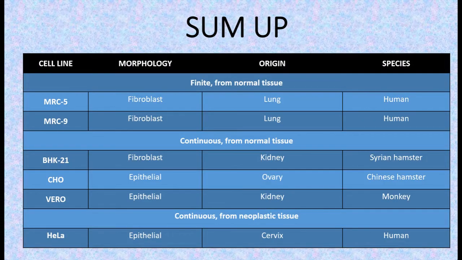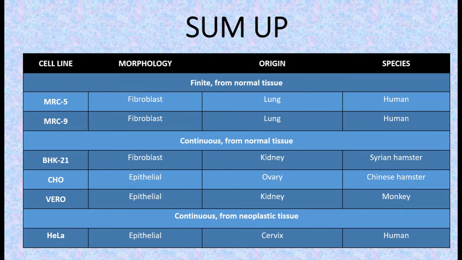So let us sum up the examples of the cell lines. First, we saw the finite cell lines that are derived from normal tissues, MRC5 and MRC9, that are fibroblast in morphology, derived from human lungs. Next come the continuous cell lines that are derived from normal tissue. They are BHK21, CHO cell line, and Vero cell line. BHK cell line is fibroblast in nature. CHO cell line and Vero cell line are epithelial. BHK is derived from baby hamster kidney, whereas CHO cell line is derived from Chinese hamster ovary. Vero cell line is derived from the kidney of a monkey.